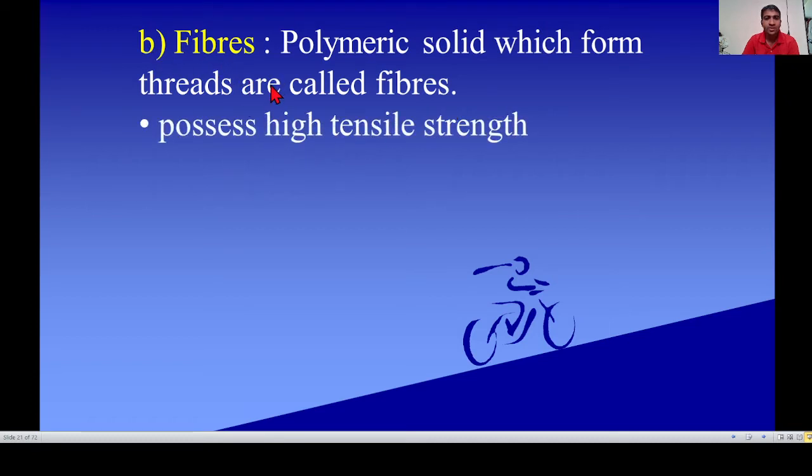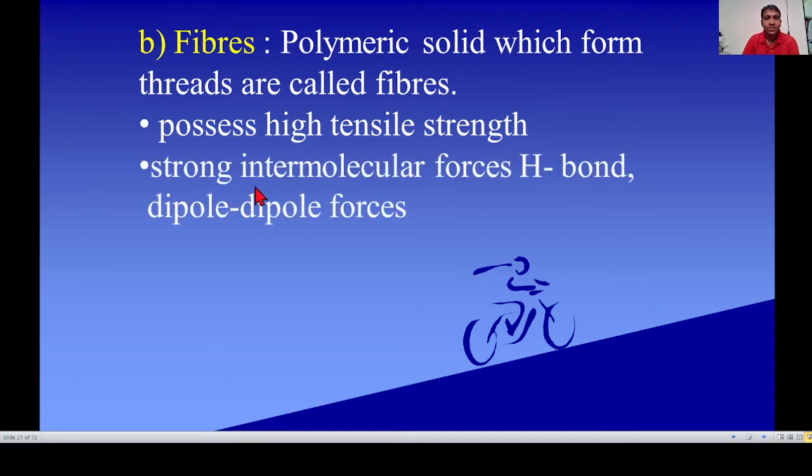See the properties of fibers. They possess high tensile strength; compared to elastomers, the tensile strength of fiber is high. Second, there are strong intermolecular forces of hydrogen bonding and dipole-dipole interaction.